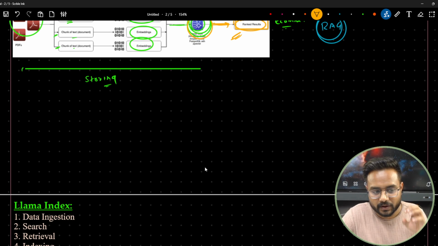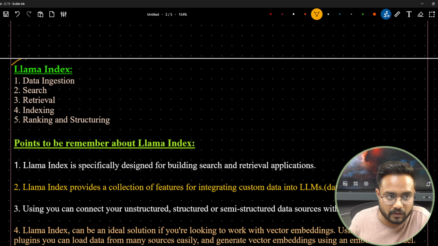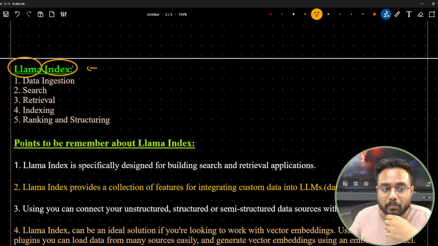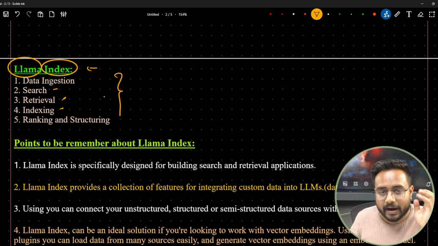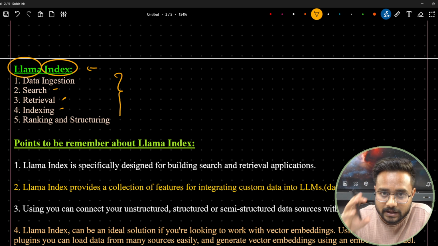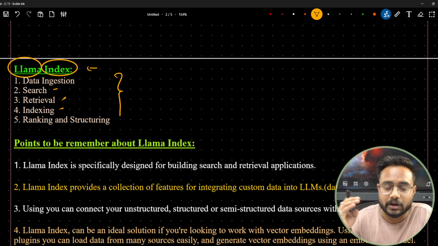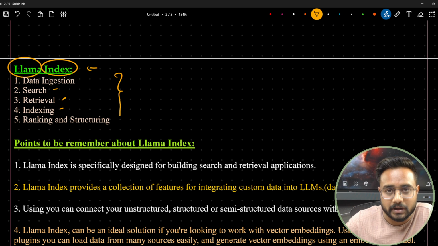Now coming to the next one. Whenever we are talking about LlamaIndex, you will find two words: one is llama and the second is index. This LlamaIndex has been created mainly for searching, retrieval and indexing. I have written a couple of points here, and with that you can easily understand why the founder of LlamaIndex created it. You can check the introduction video of LlamaIndex, where I have explained it in a very detailed way. Jerry Liu, I think, was the person's name. I have shown you his LinkedIn ID as well. You can go and check, I have given the complete detail in that video.